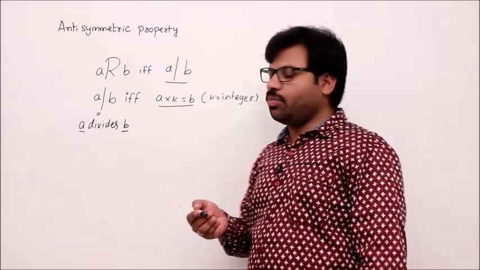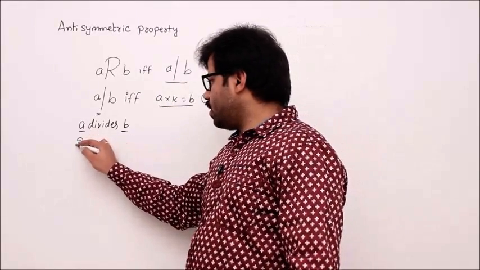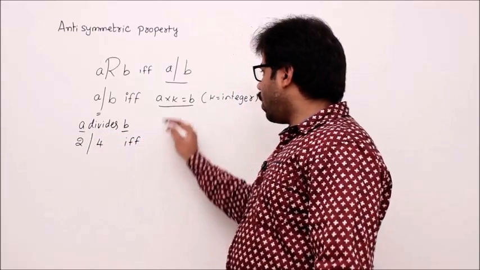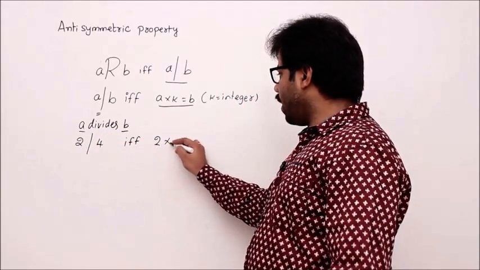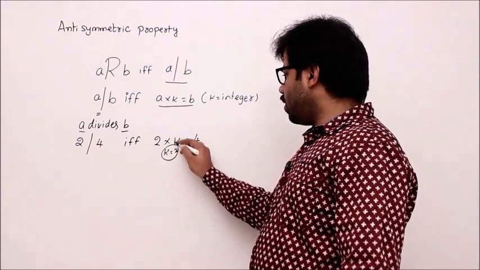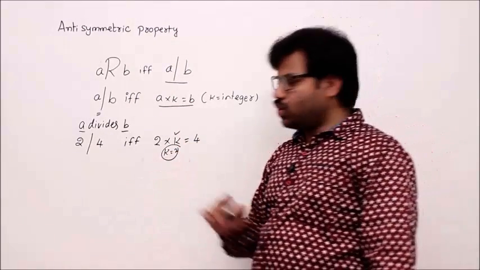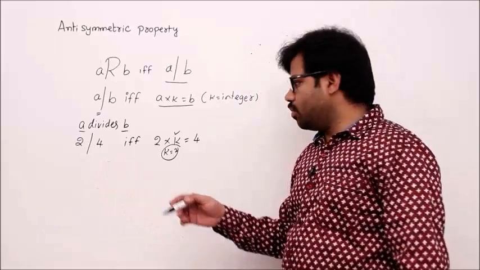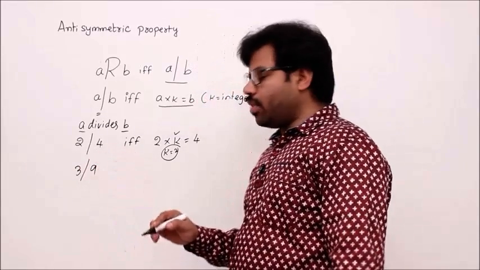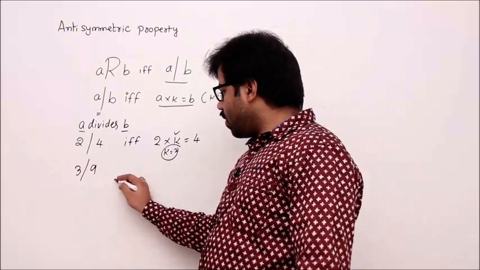A into K equal to B. Let's ask this question: 2 divides 4 if and only if, according to this definition, 2 into K equal to 4, where K is 2. It is possible, isn't it? That means 2 divides 4 is true. Similarly, 3 divides 9 is true. But 9 divides 3 is false.